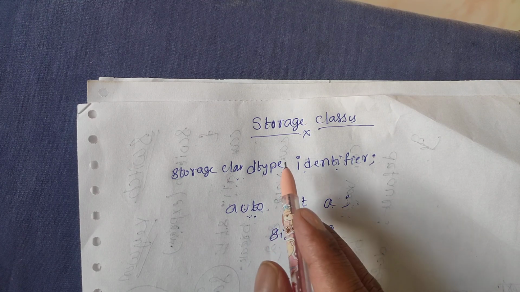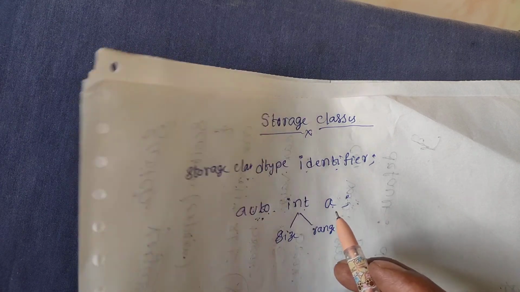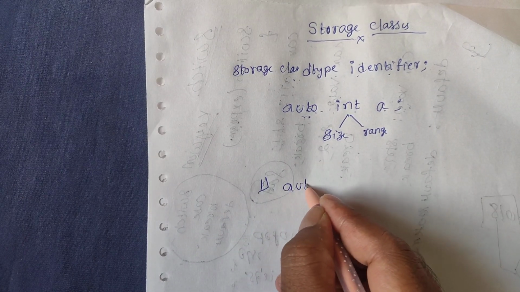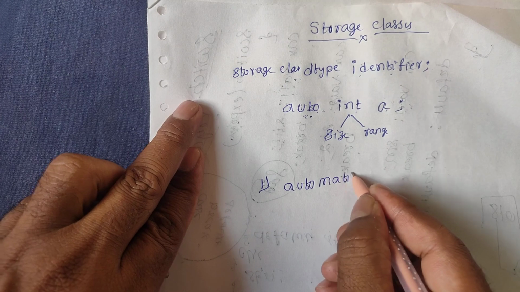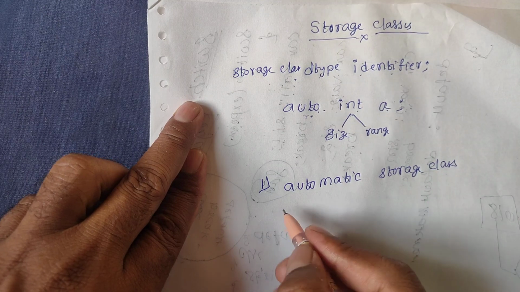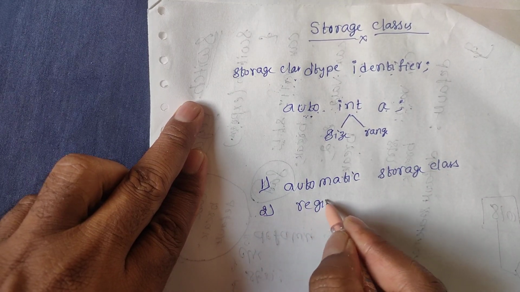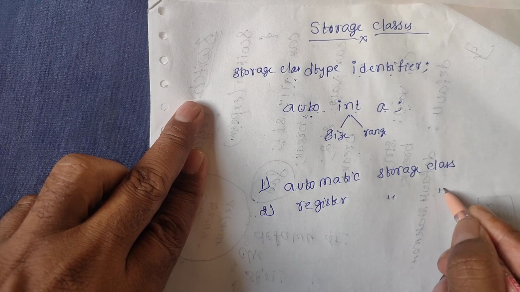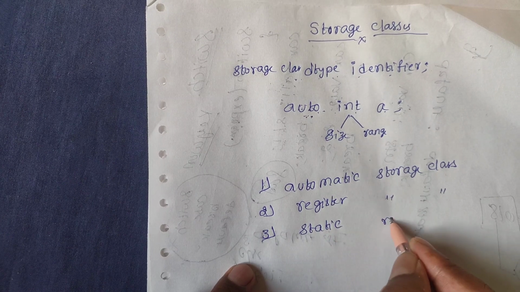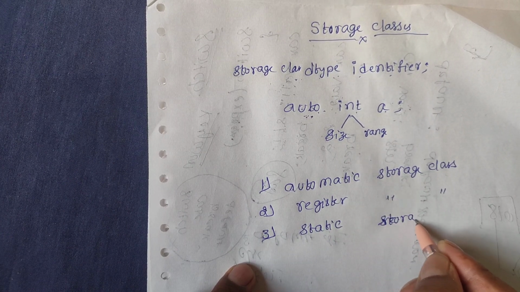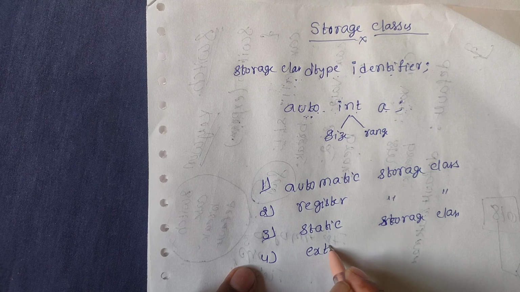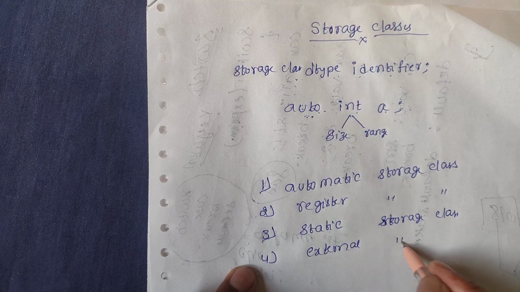So our storage classes can be divided into four types. The first storage class is the automatic storage class, the second one is the register storage class, the third one is the static storage class, and the fourth one is the external storage class.